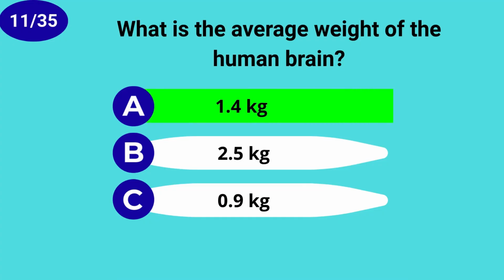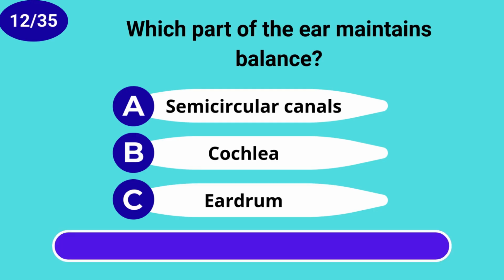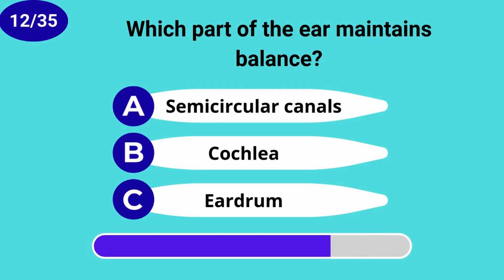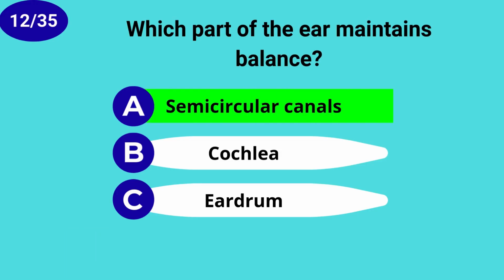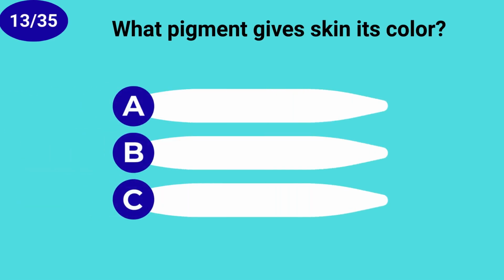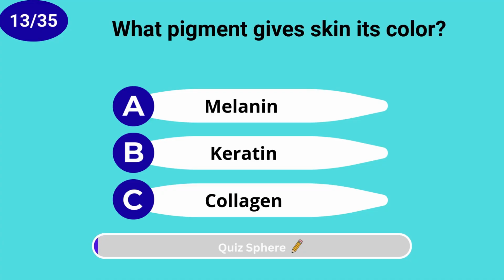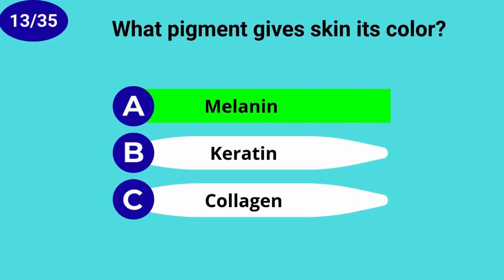What is the average weight of the human brain? 1.4 kilograms. Which part of the ear maintains balance? Semicircular canals. What pigment gives skin its color? Melanin.